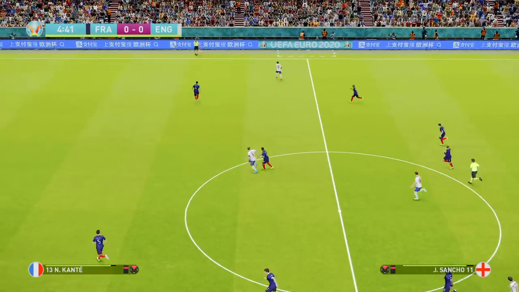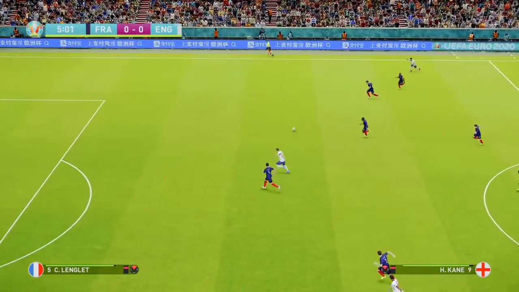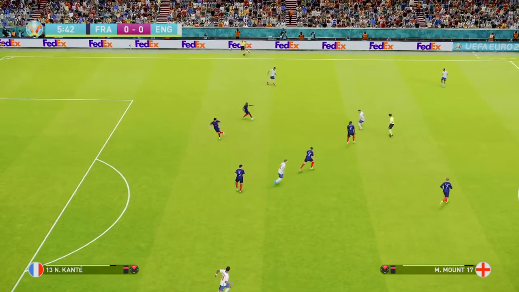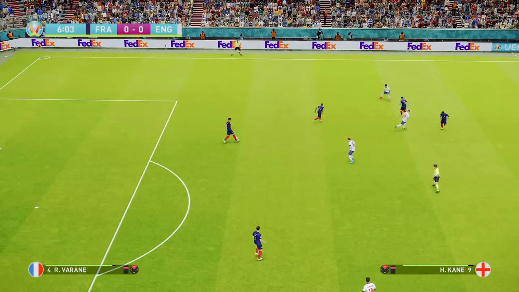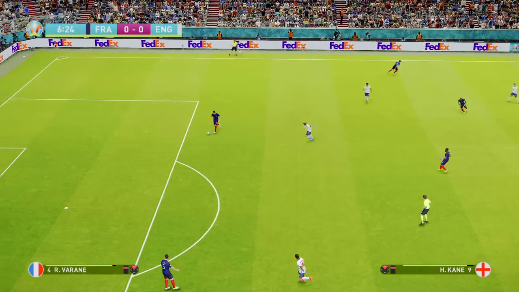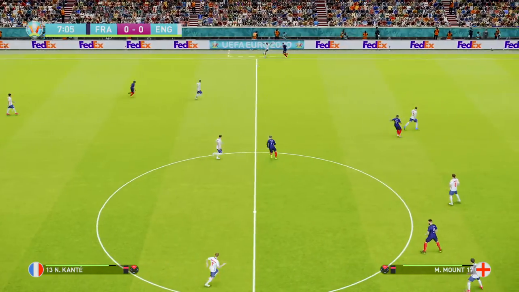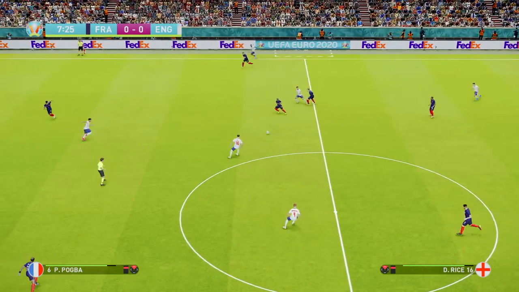Broken up the play well there, England. Here's Jadon Sancho on the right. Kane goes forward. Harry Kane needs support. Sterling injured for England. Rashford has come into the starting lineup. Equally, Digne in at left back for France from the start because Hernandez is injured.